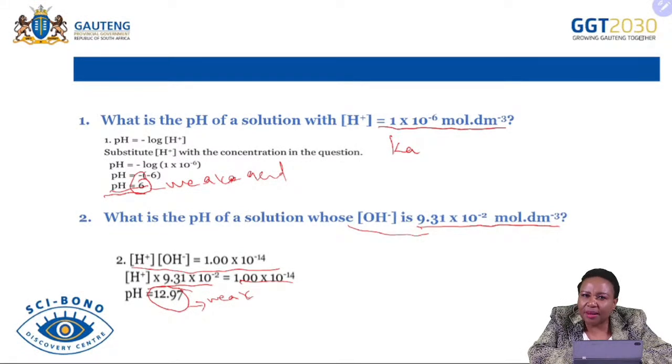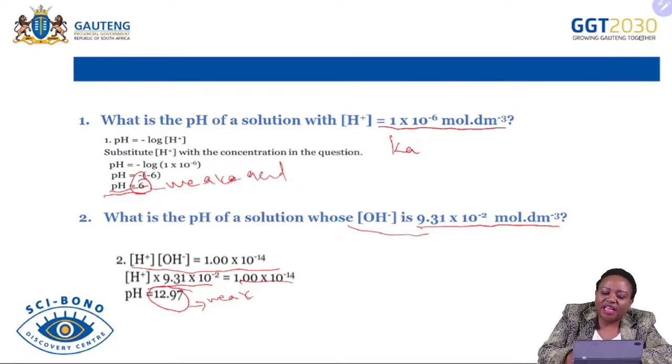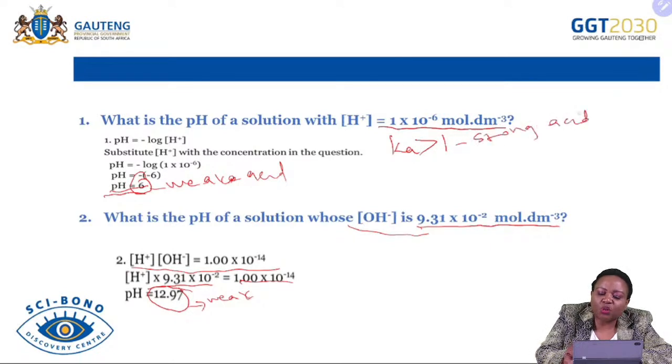In simple terms, if the ionization constant of an acid is provided and it is less than 1, you will know that it's a weak acid. However, if the Ka value is greater than 1, you will know that it's a strong acid. That is what I explained previously. And if the Kb, because it's the ionization constant of a base, is greater than 1, you will know that base is a strong base.